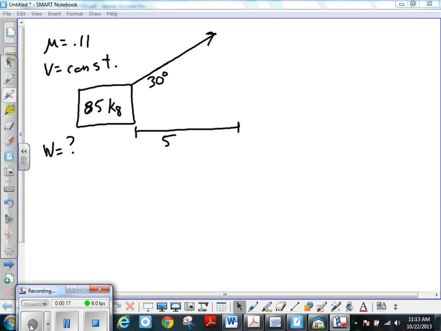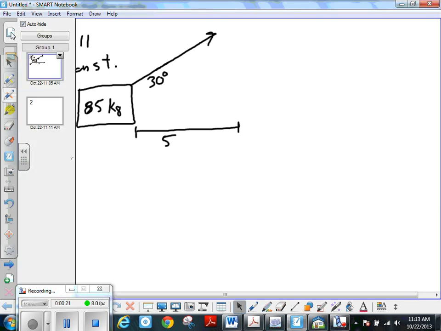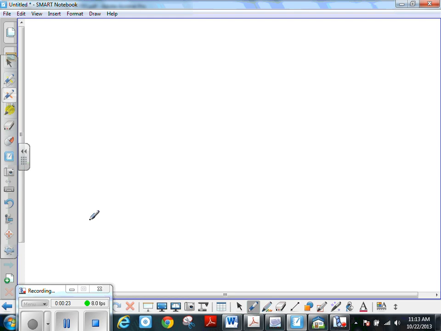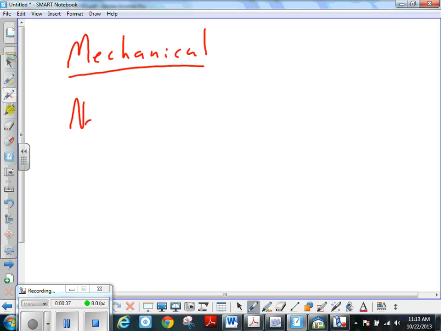Now, we have this other word called mechanical. Okay, so when we're talking about mechanical energy, then we're talking about potential energies and kinetic energies. And so then non-mechanical would be, what do you think? Non-mechanical would be friction. Okay, or heat energy would be non-mechanical.